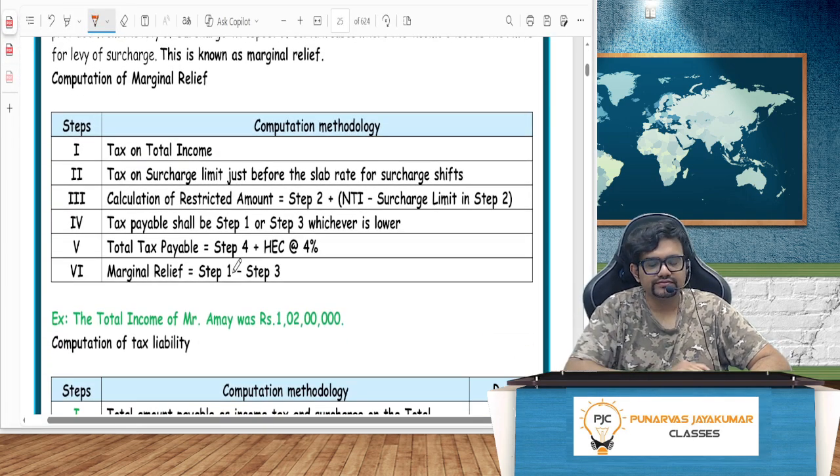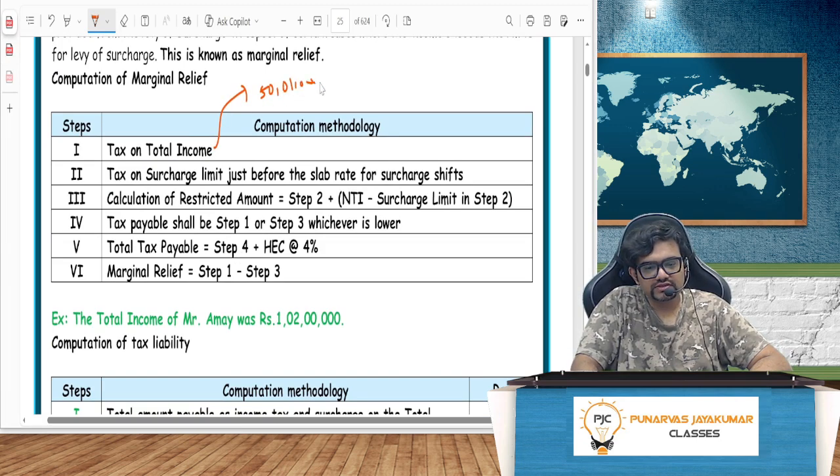This is the format. First, I will compute tax on total income. What was my total income? 50 lakh 1,000. Then I will calculate tax on the surcharge limit just before the slab rate shifts. That is, I will calculate tax on 50 lakh. Then I will do what? Restricted amount.